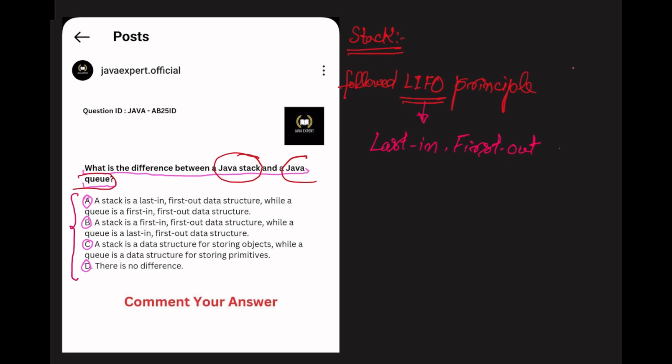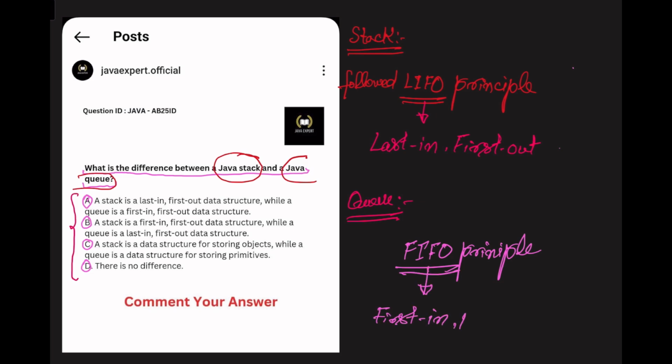And if I talk about a queue, a queue is a data structure that follows the first in first out principle. Queue is following the FIFO principle. FIFO means first in first out.